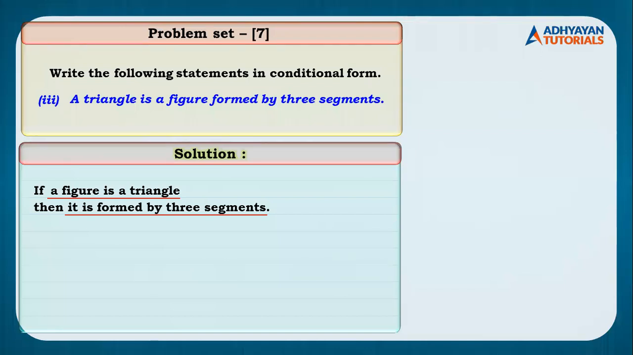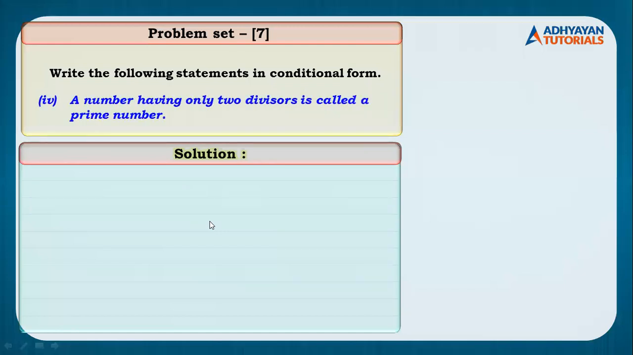Saini D'Souza has answered the next question. That is amazing. Children are moving ahead, so I too move ahead. I hope everybody has copied the answer. A number having only two divisors is called a prime number.